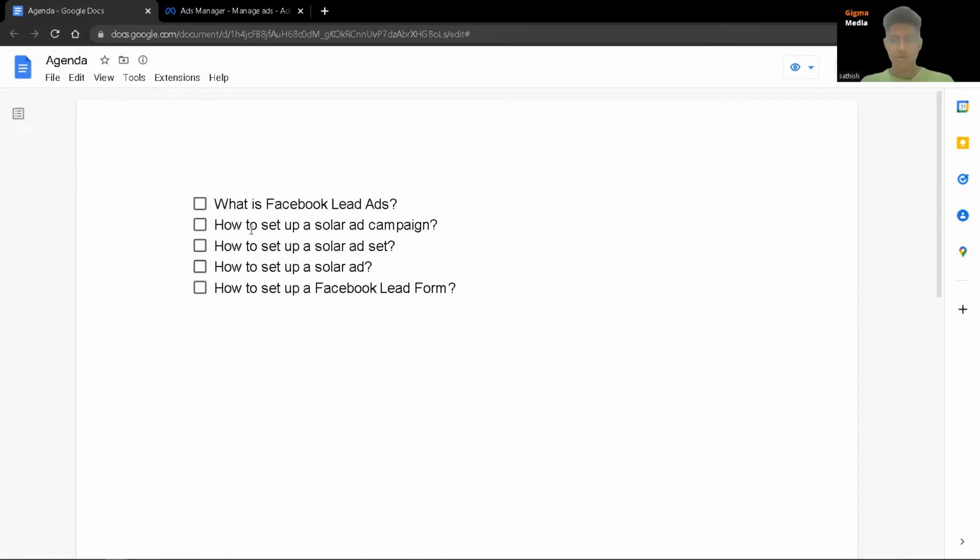Facebook lead ads is a way for you to create a lead form in Facebook itself, so that you can collect lead information directly on Facebook and then do whatever you want to do. For example, you can give them a call, you can send them a follow-up email, etc. All of this can be done in terms of gathering the lead input from Facebook itself.